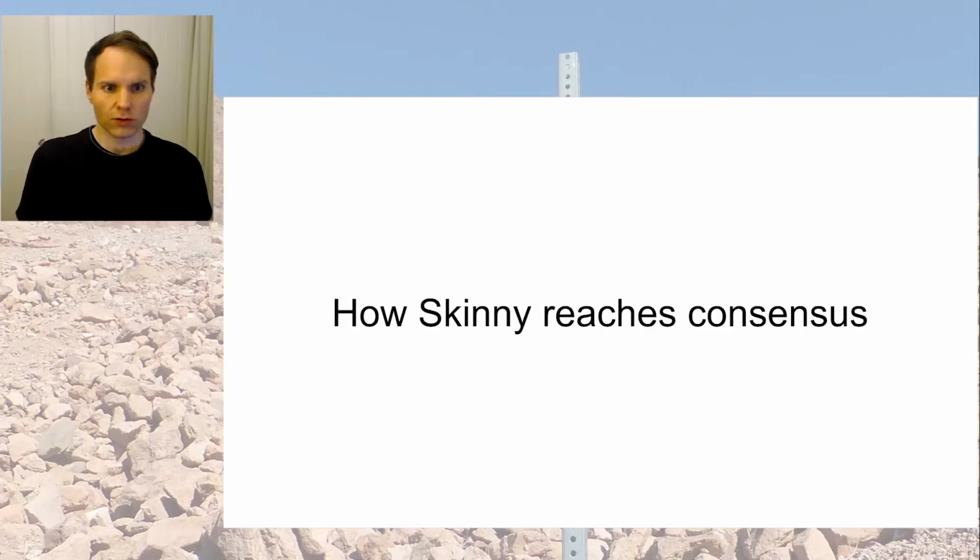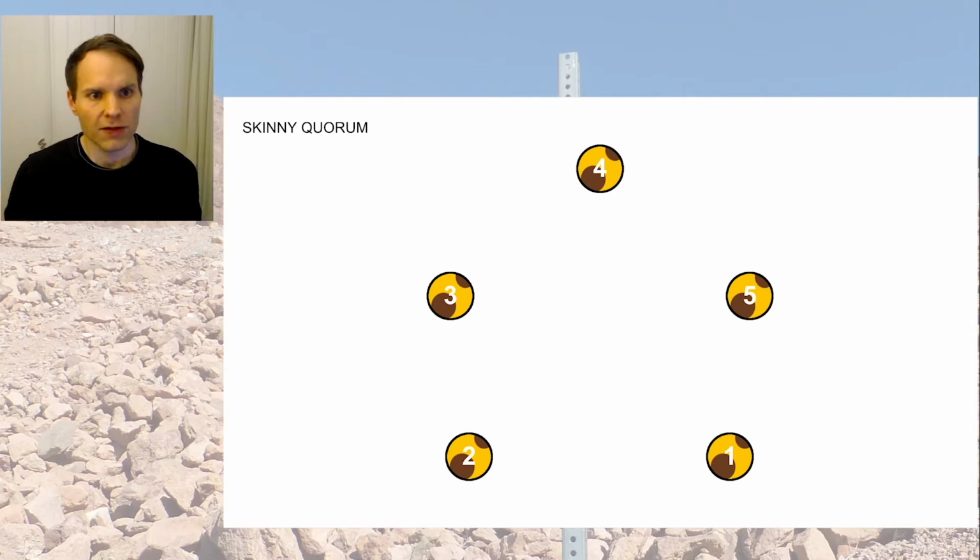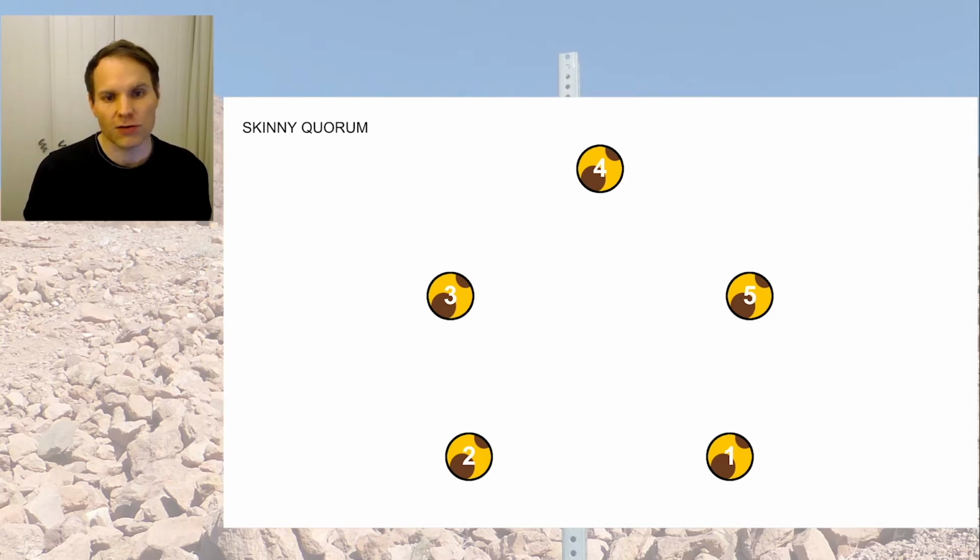Next, let's look into how Skinny reaches consensus. We can see here our Skinny quorum, and a quorum is a group of Skinny instances. You can think of it as binaries of the server running in a data center, and each of these data centers is on a different continent. So this is our global quorum of instances.